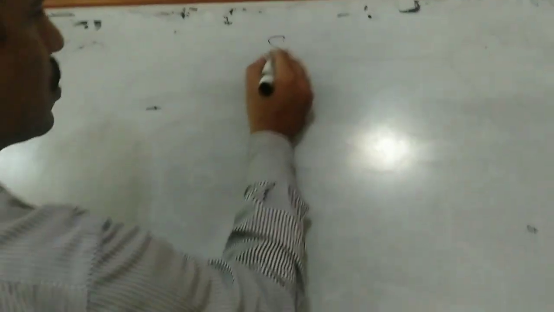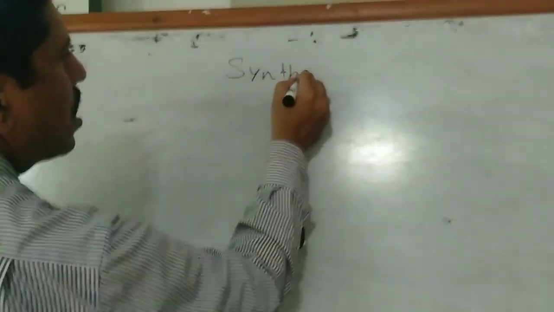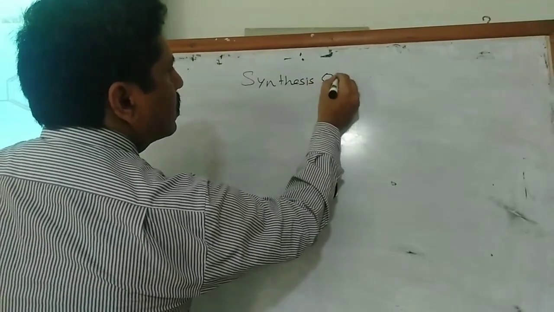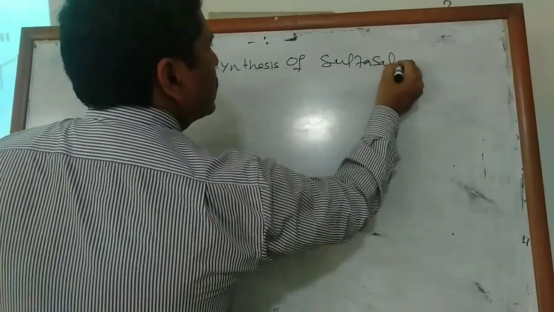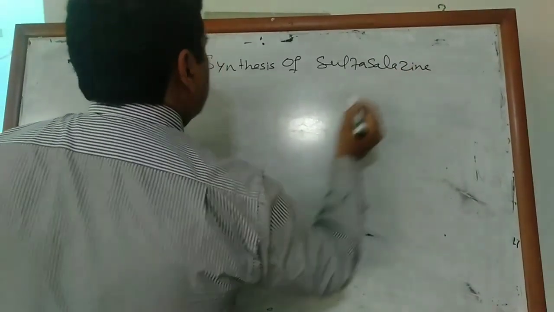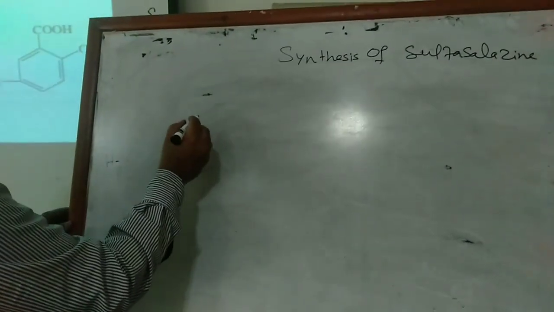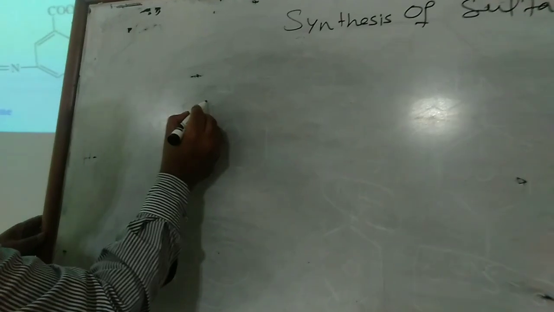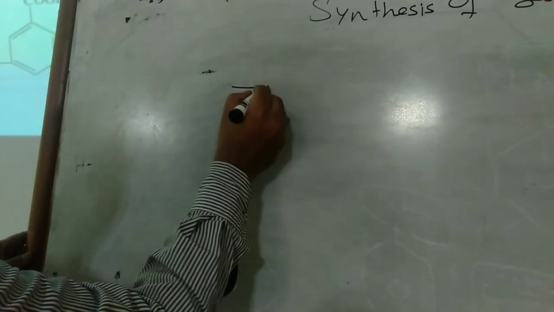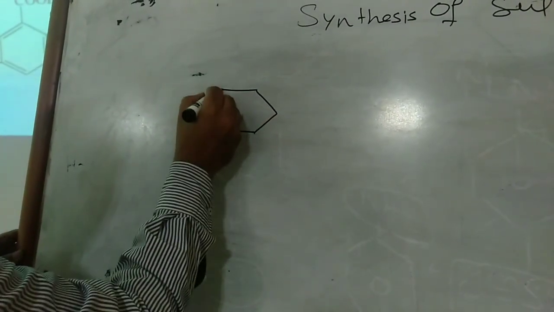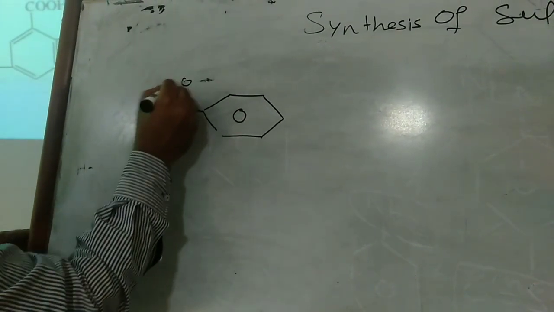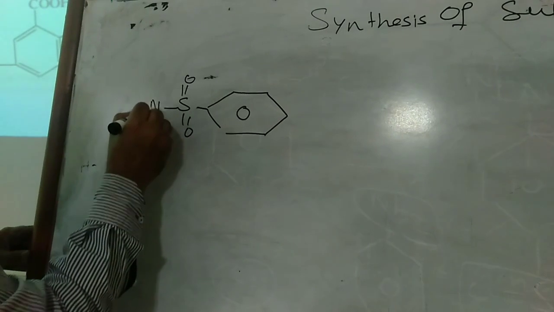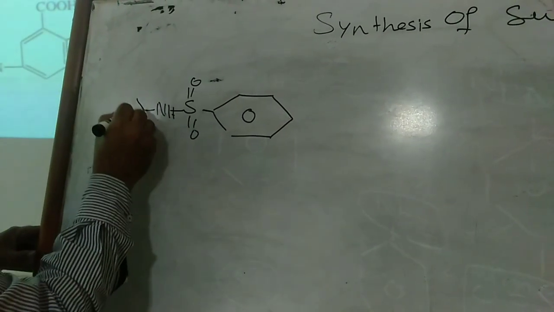So synthesis of sulfasalazine occurs from sulfapyridine. The structure of sulfapyridine is that S double bond NH, and that is linked with pyridine.